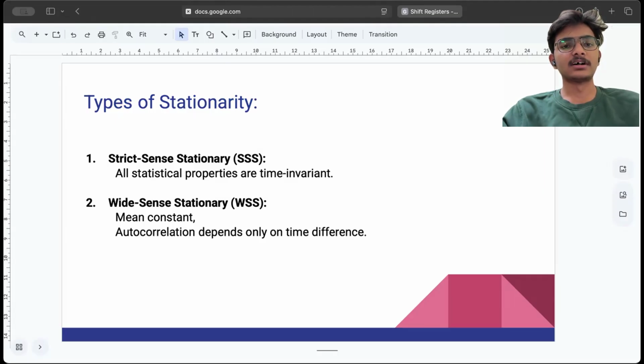The next type of stationarity is wide sense stationarity, abbreviated as WSS. In this type of stationarity, the mean will remain constant and the autocorrelation depends only on time difference. Here we have to note that autocorrelation only depends on time difference, but not the time itself. So these are the two main types of stationarity. And in this session, I will mainly discuss the stationary process called wide sense stationary.